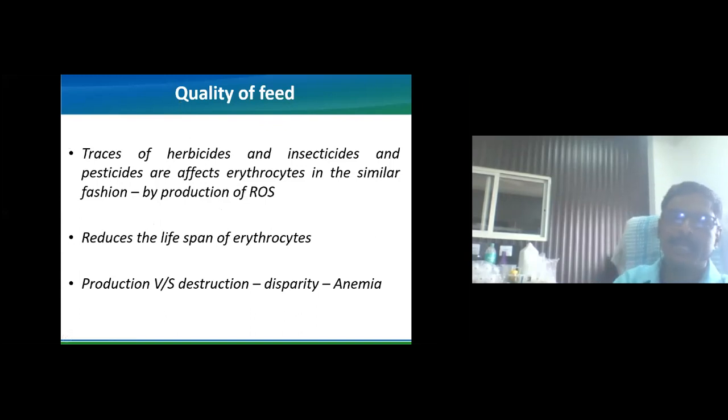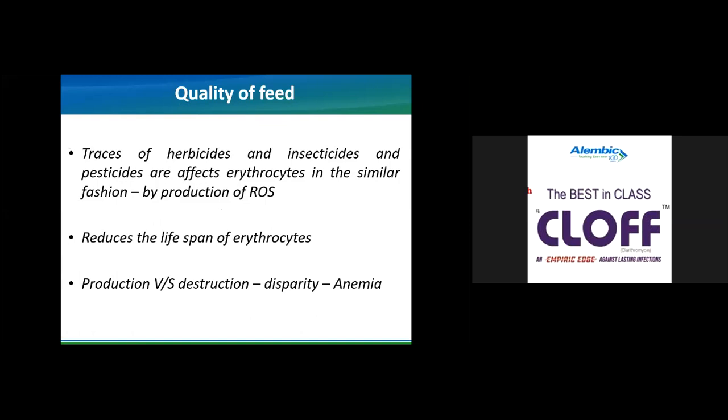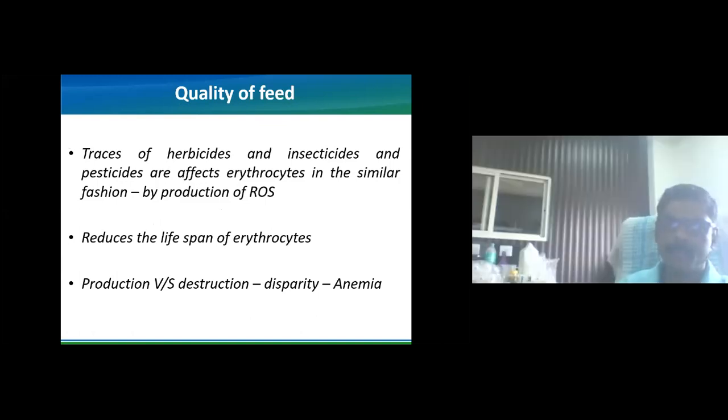Now, the next thing is the herbicides, insecticides, and pesticides. They affect erythrocytes in a similar manner by production of ROS, reactive oxygen species. Once the reactive oxygen species are produced, the lifespan of RBC is reduced. As we know, on average, erythrocytes have a 100-day lifespan irrespective of species, so generally we consider 100 days. But due to the continuous production of this ROS, the lifespan of RBC is reduced, and most of the RBCs are removed from the circulation.